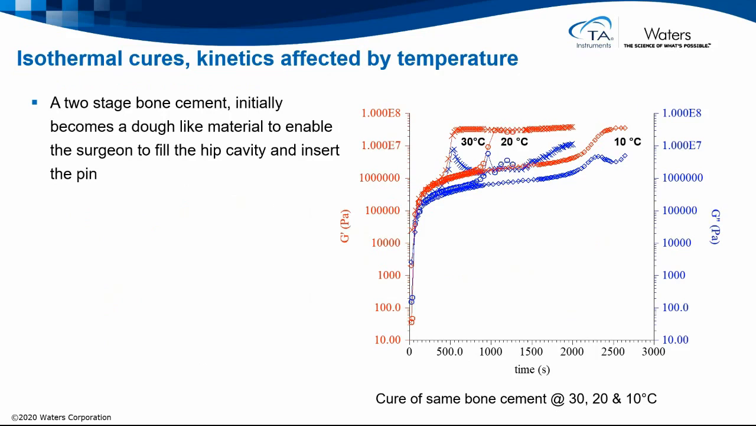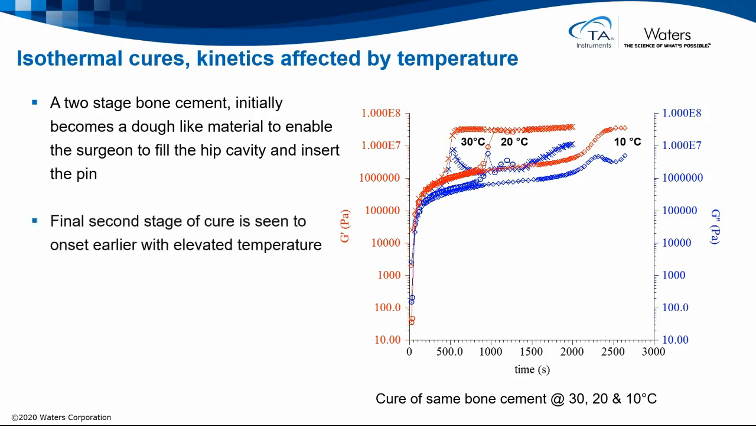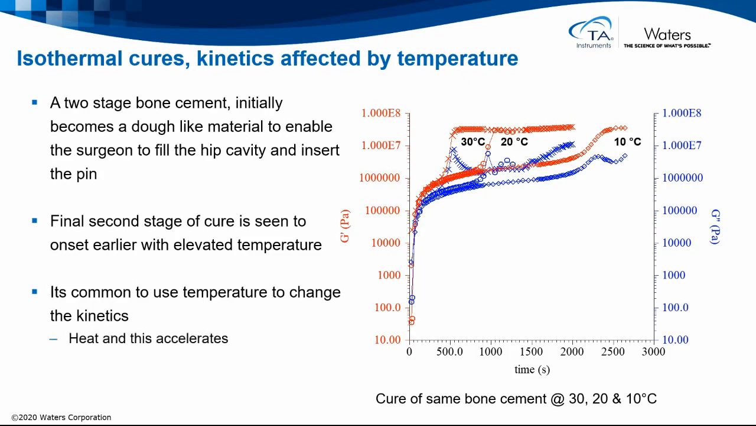With isothermal cures, kinetics can be affected by temperature. In this example, a two-stage cure of bone cement, where it initially starts off as a dough-like material to enable the surgeon to fill the hip cavity and insert the pin. The final second stage cure is seen to be onset earlier with an elevated temperature. This is no surprise, as it's common to use temperature to change the kinetics. We heat things up to accelerate the process. We cool things down to slow it down by simply adding or removing energy.